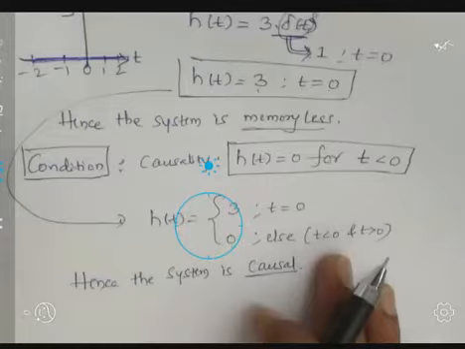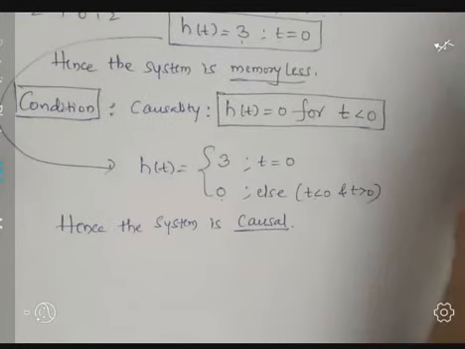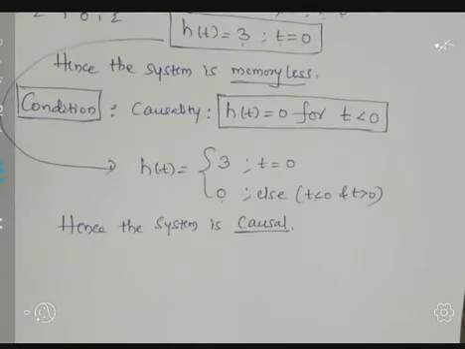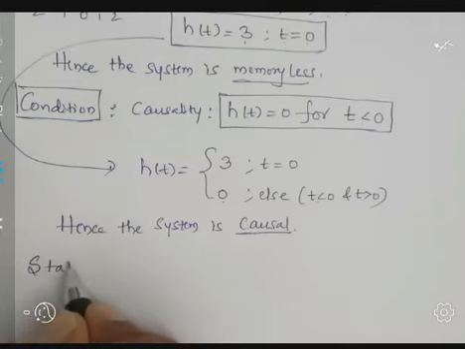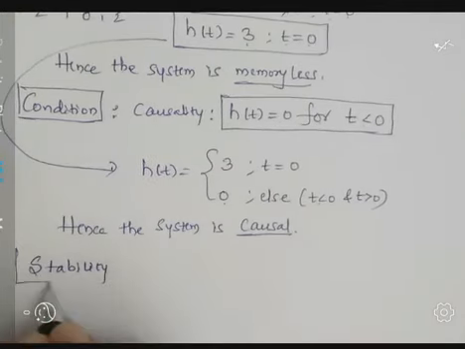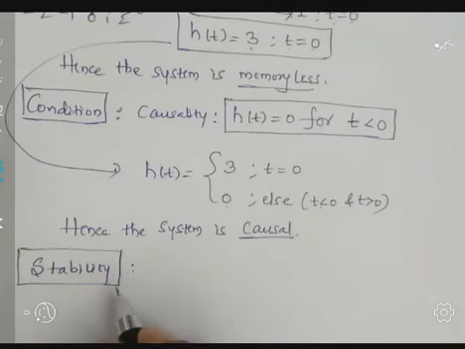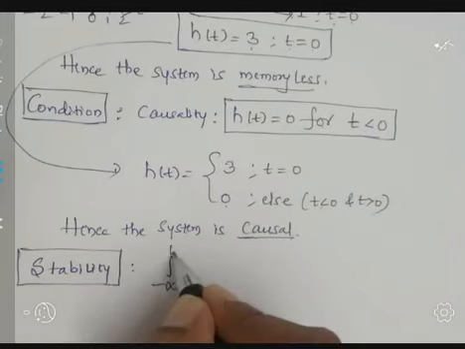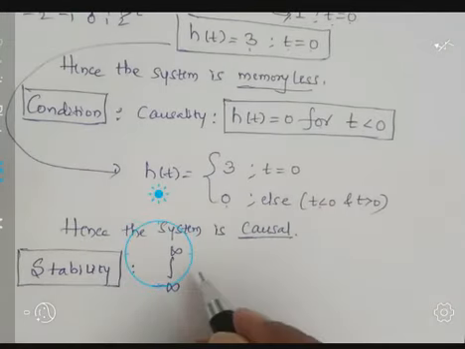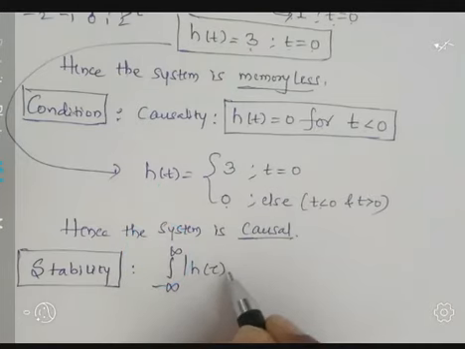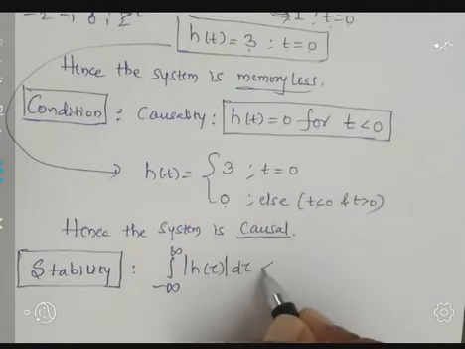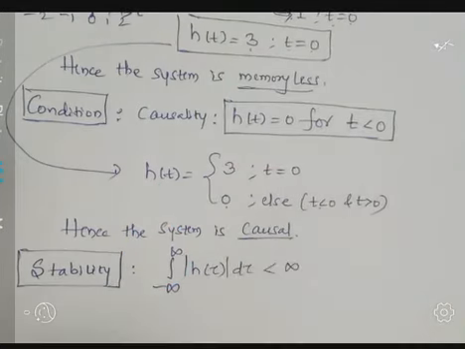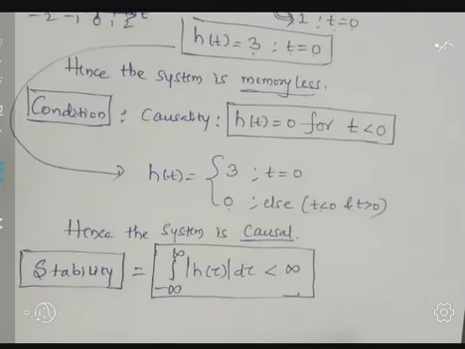Next, go for the third condition, that is stability. First I will write the condition for stability, then we will check whether the system is stable or not. A system is said to be stable if it satisfies this condition: the integral from minus infinity to plus infinity of mod of h of tau d tau should be less than infinity. If this condition is satisfied, we can say that the system is stable.